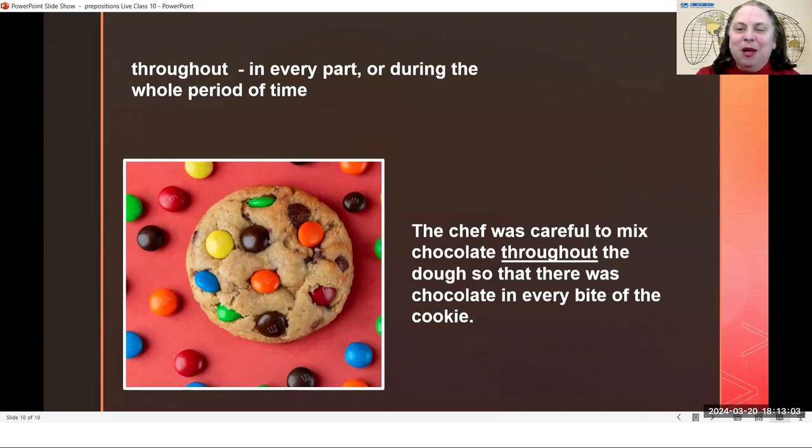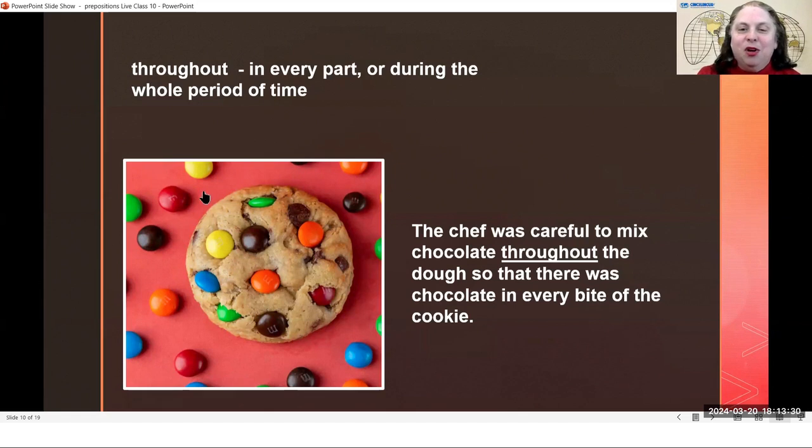The important part here is that when there was dough, when it was all of the ingredients together in the bowl, the chef mixed together very carefully to make sure that there was chocolate throughout, not just in one part of the dough, but in every part. In every part of the dough, there was chocolate throughout the dough.